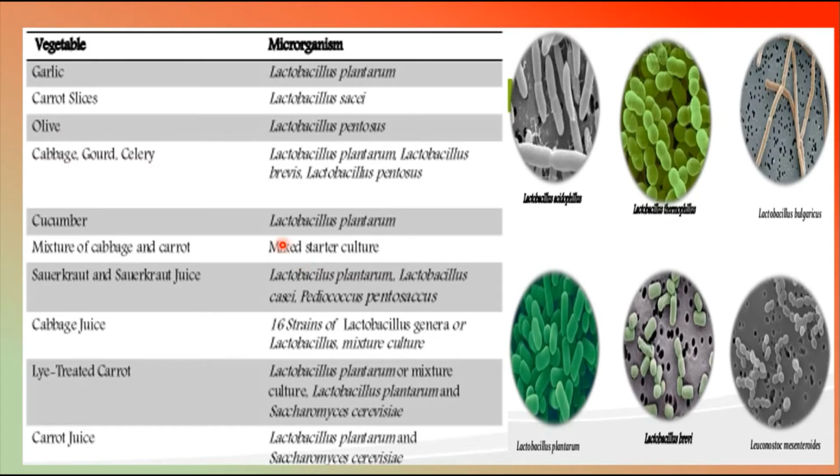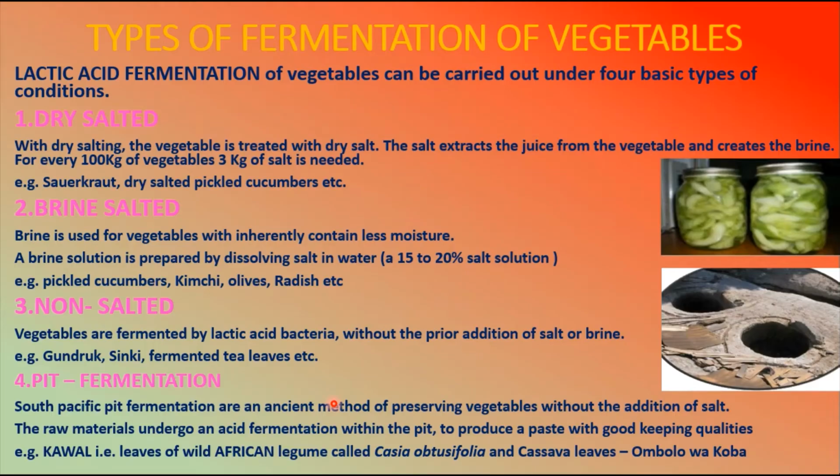Okay, like that, each and every vegetable is going to have its own specific microorganism. You can see here the carrot juice is going to have plantarum and Saccharomyces cerevisiae, which is a yeast. Okay, so these are a few examples of the vegetables and the concerned microorganisms present on them.